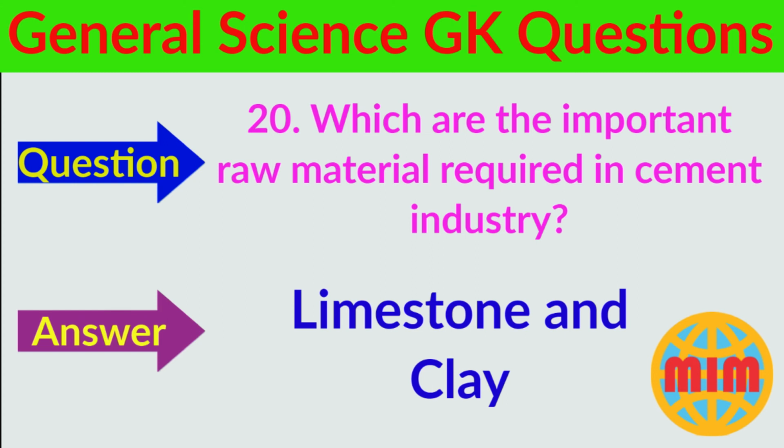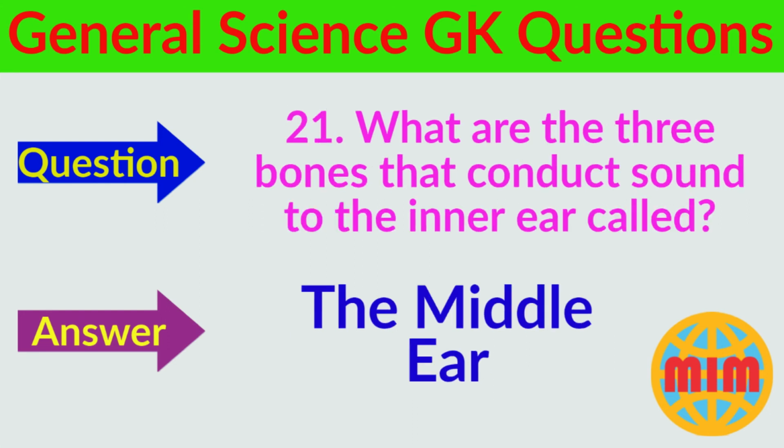Question number 20. Which are the important raw materials required in the cement industry? The answer is limestone and clay. Question number 21. What are the three bones that conduct sound to the inner ear called? The answer is the middle ear.